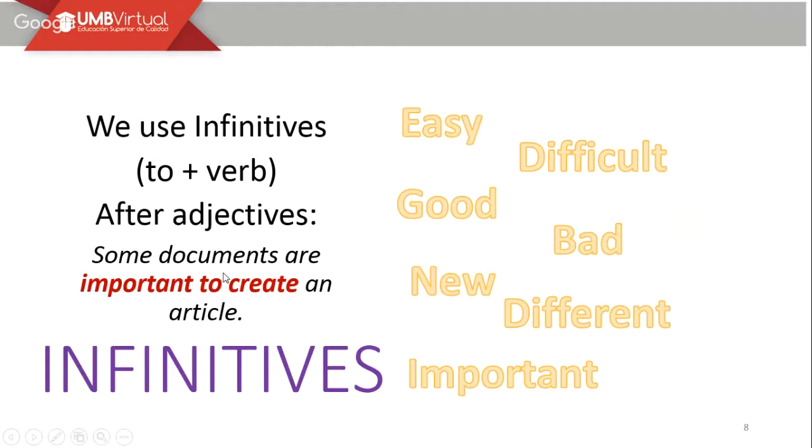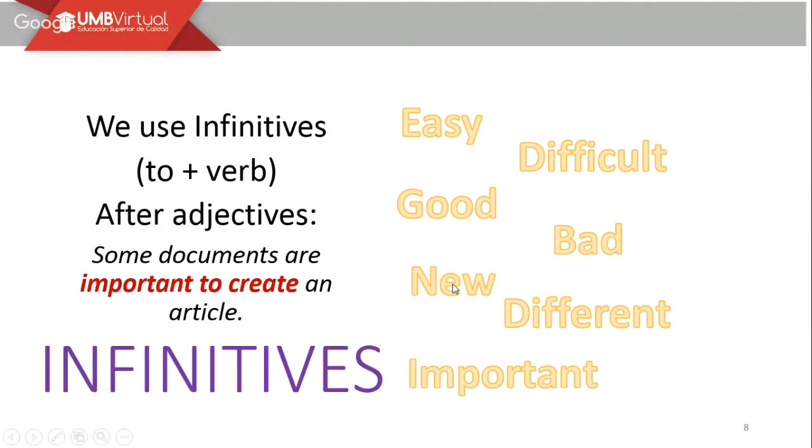So let's see. Right here, we use to, of course, and the main verb. If I want to use another kind of adjective, that is okay, of course. But the most important idea is that you are going to use this grammar topic. So we can say that exercises are good to do in the morning.